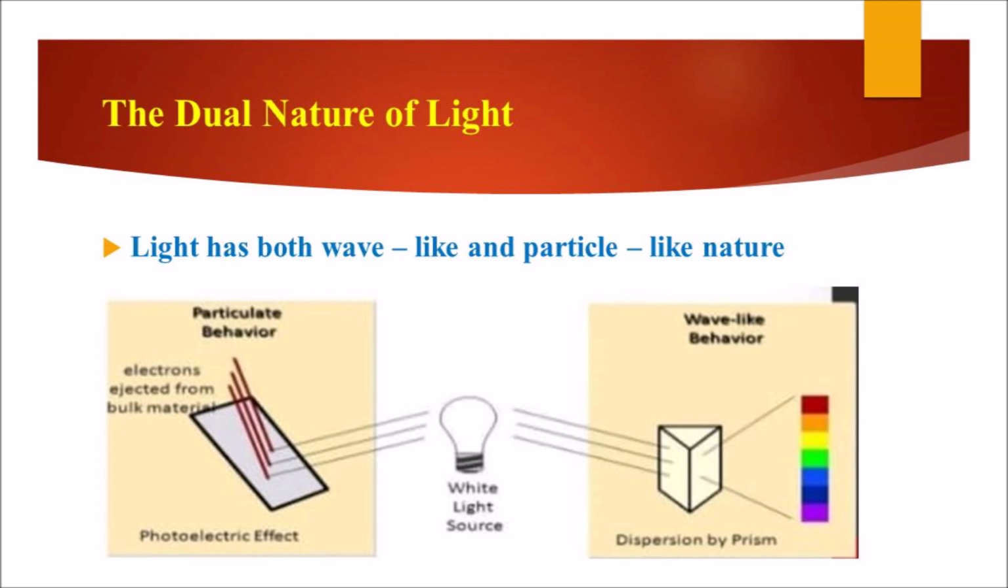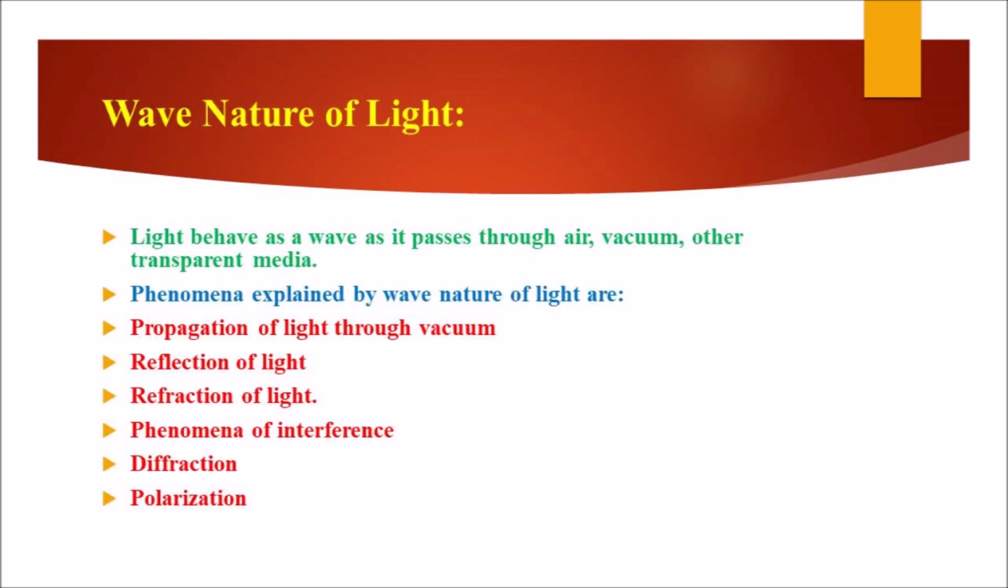Dual nature of light. Dual means two, which means light has both wave-like and particle-like nature. What do you mean by wave nature of light? Here, light behaves as a wave as it passes through air, vacuum and other transparent media.